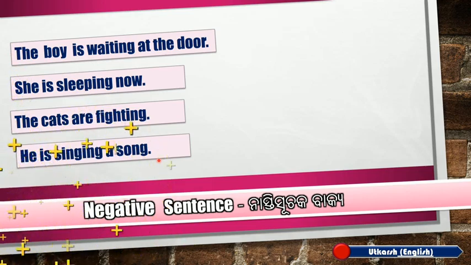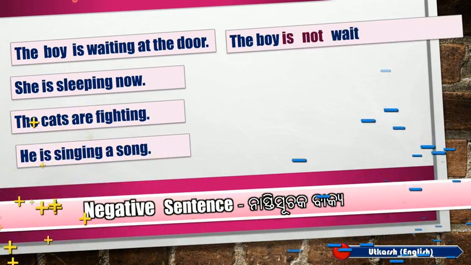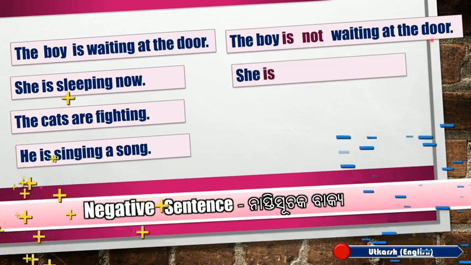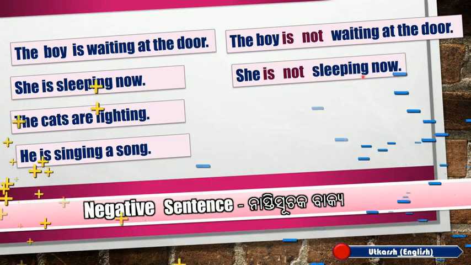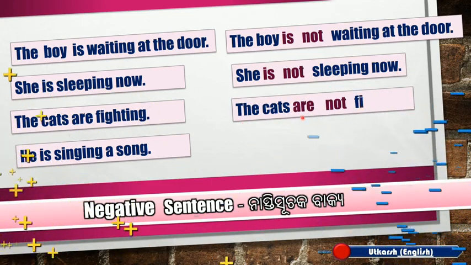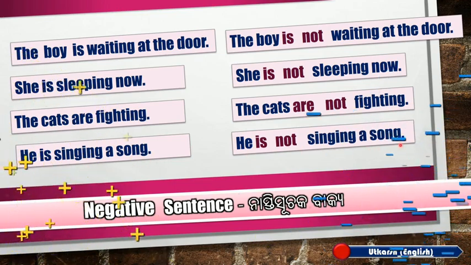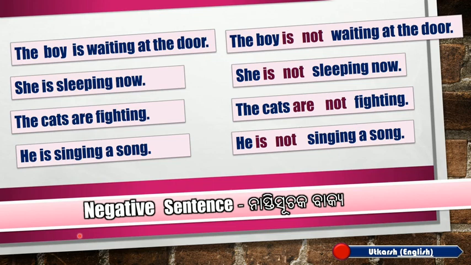Of course, the negatives will be like this. The boy is not waiting at the door. She is not sleeping now. The cats are not fighting. And he is not singing a song. Dear children, mark the use of not in the above sentences. Not is used after the be verb, that is, is, am, and are.